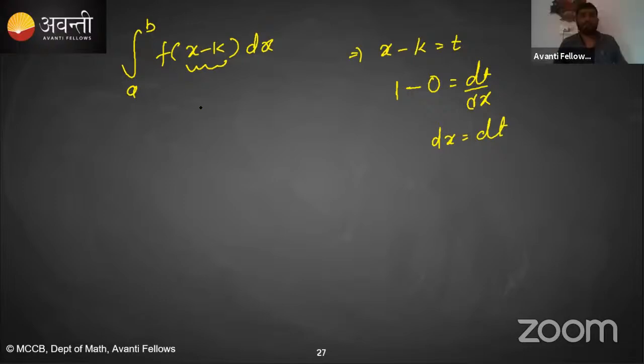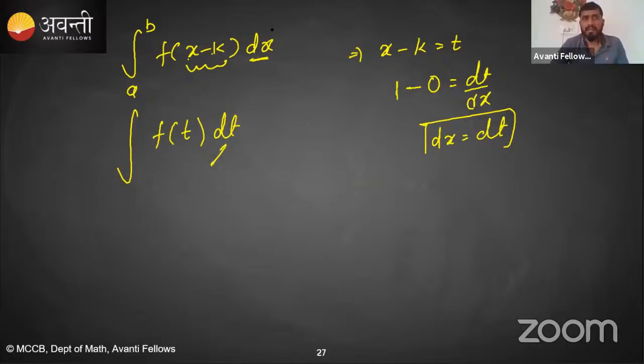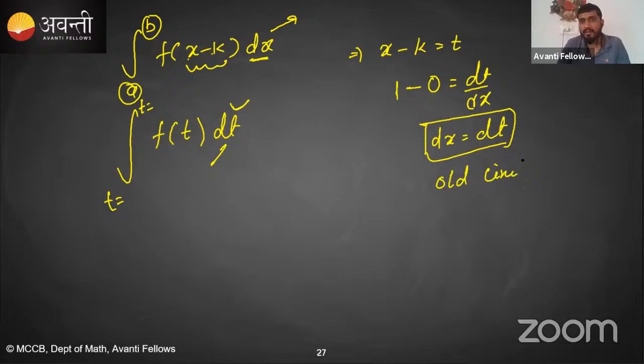Okay, which means I'm using this substitution. First of all, f of x minus k will be replaced with f of t, and this dx will be replaced with dt. Now in this actual problem, the limits are of the dummy variable, which means these a and b are the values of x. Here we have the dummy variable t, so we have to find the limit in terms of t. Our old limit is a to b. Yes or no?